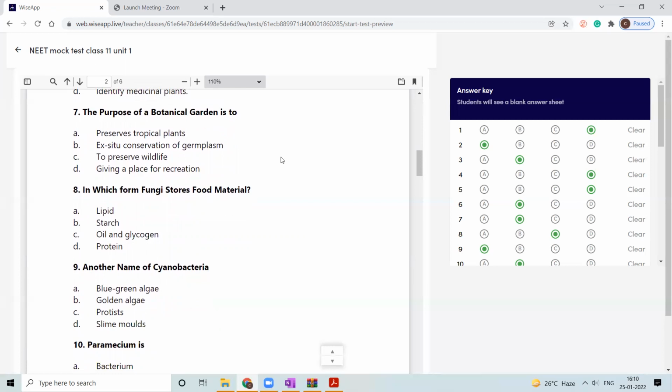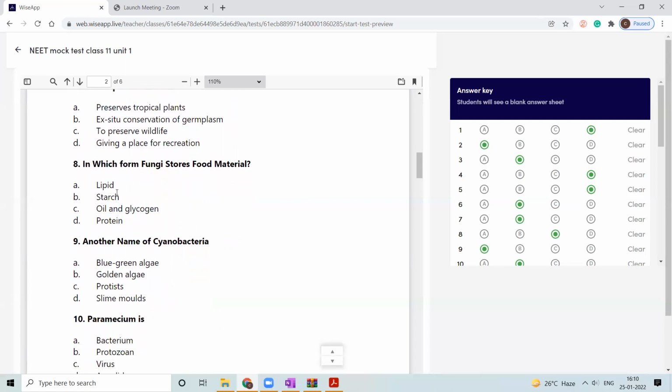Next: which form of food material is stored in fungi? The options are lipid, starch, oil and glycogen, protein. It is oil and glycogen.